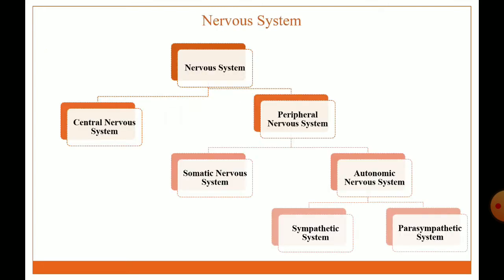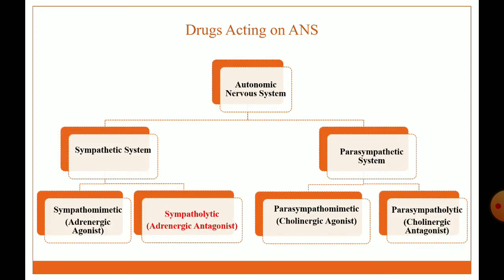So the first point is introduction of the nervous system. The nervous system can be classified into two types: central nervous system and peripheral nervous system. The peripheral nervous system has two types. First one is the somatic nervous system. Second one is the autonomic nervous system. The autonomic nervous system can be classified into two types. First one is the sympathetic system. Second one is the parasympathetic system.